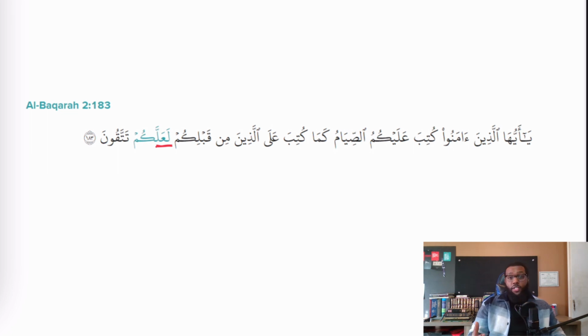And again, we said that any pronoun that is attached to a word, right? It is either in the state of nasb or jar. And here, of course, we know that it's in the state of nasb because we're dealing with a preposition of nasb, la'alla. So this completes our lesson on the prepositions of nasb, حروف النصب.